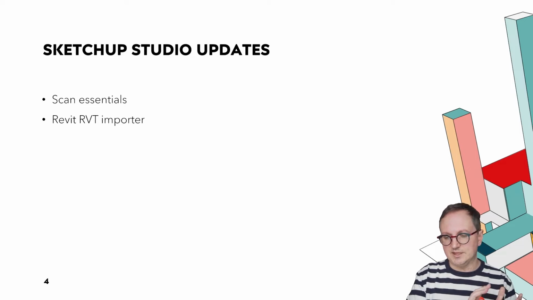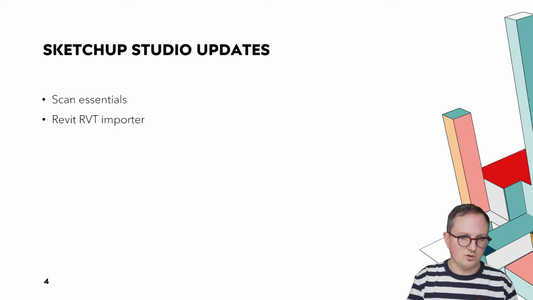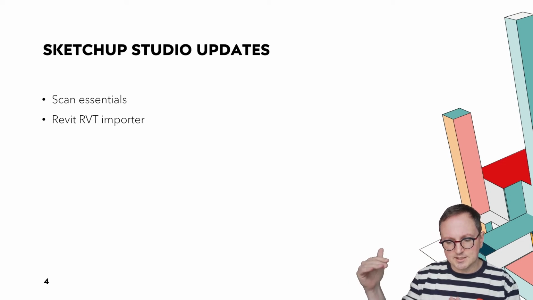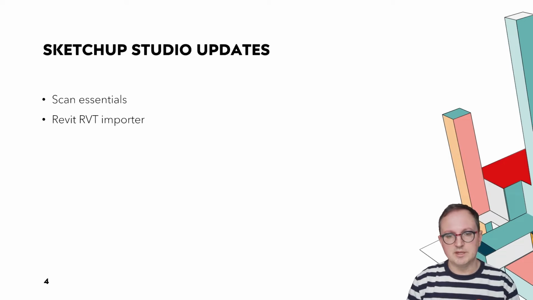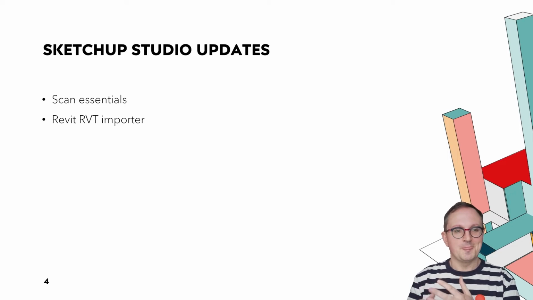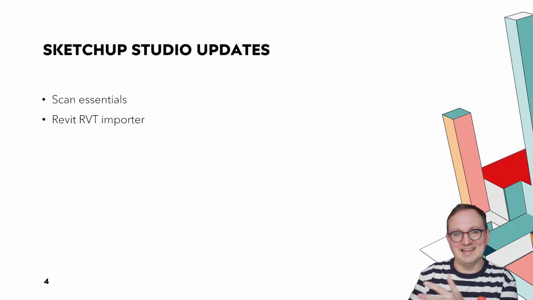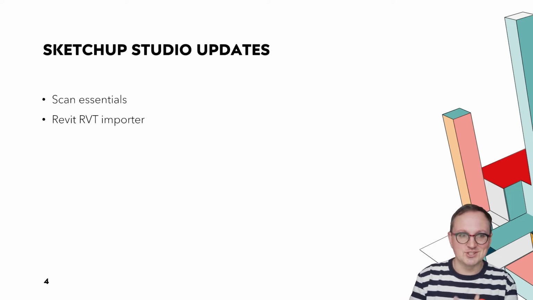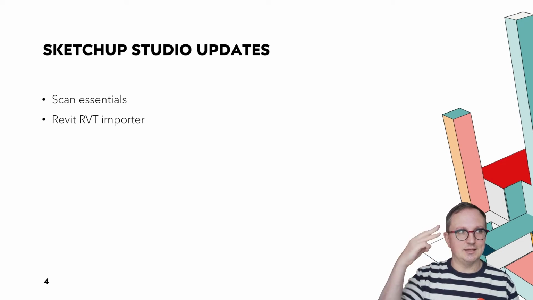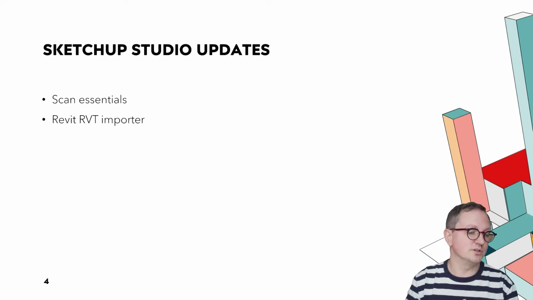And these are a couple of the features and functions of SketchUp Studio, which is the highest tier subscription available for SketchUp. SketchUp Studio includes all of the things that the SketchUp Pro subscription includes. So SketchUp for web, SketchUp for desktop, SketchUp for iPad. I can't remember what else is there. SketchUp Diffusion, Trimble Connect, some of the things we've talked about here and a whole load more. But it also includes 3 additional products and features.